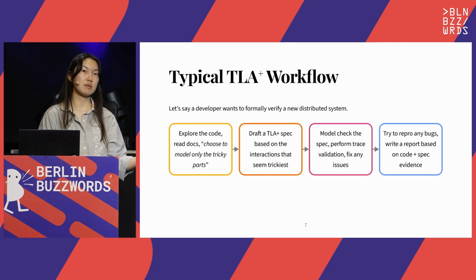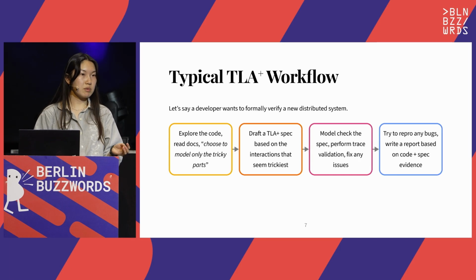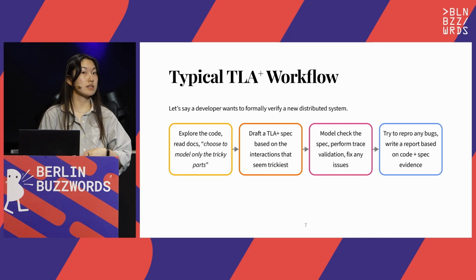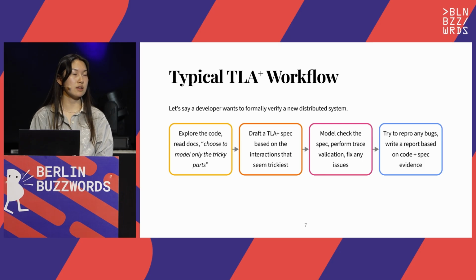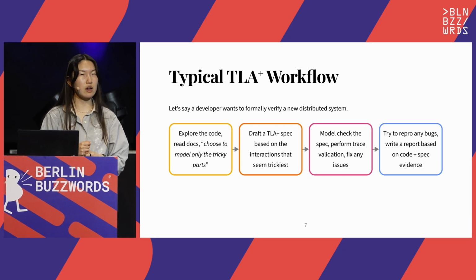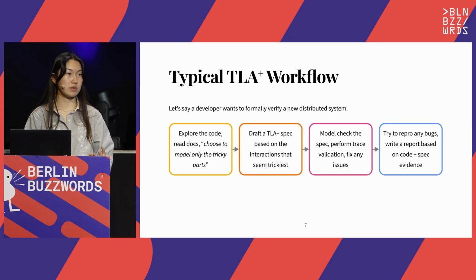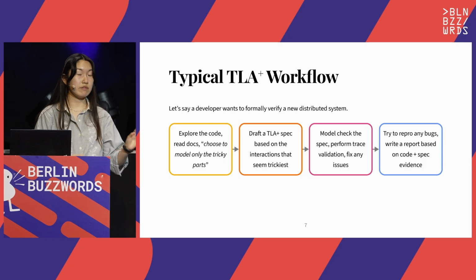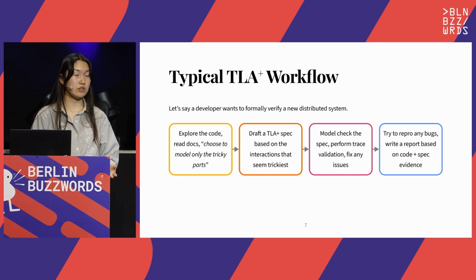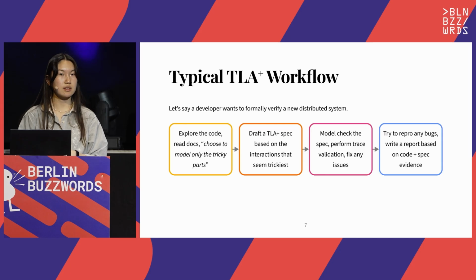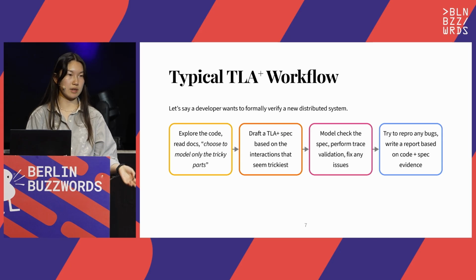So this is a typical TLA+ developer workflow. When a developer goes to model a new system, they usually start by exploring the code base. So for example, reading the docs, understanding what modules there are, and figuring out what invariants they might want to check. Next, they'll typically draft a TLA+ specification, and then move on to model checking and trace validating it to ensure that it conforms with the code and is internally consistent. And here they might find some bugs and do some debugging. But if they find any violations in their invariants, any real issues in the code, they'll then try to reproduce the bugs, and then they'll write a report based on the code and the spec evidence.